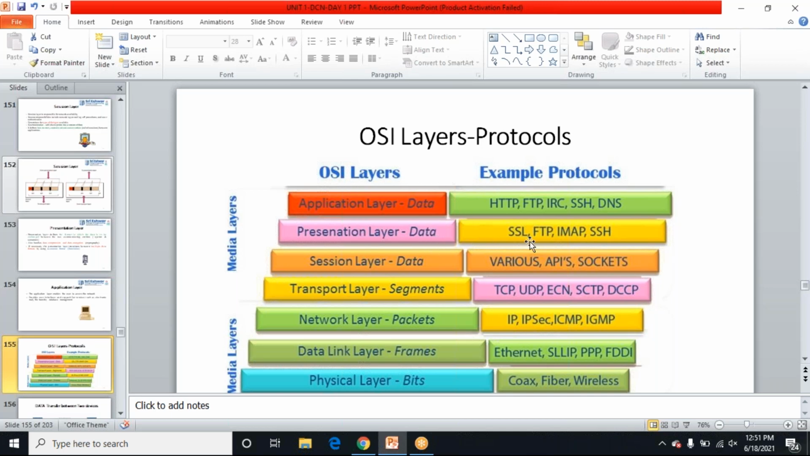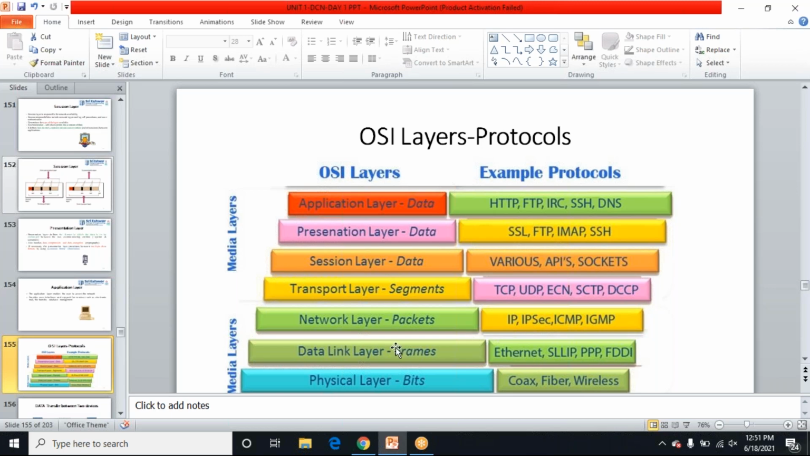In the presentation layer, I have SSL, FTP, again IMAP, SSH. In the session layer, I have API. In the transport layer, I have TCP, UDP, user datagram protocol, and also SCTP, DCCP, like that. In the network layer, I have IP, and IPsec, internet protocol security. In the data link layer, I have Ethernet, SLIP, and FDDI. And the physical layer has only coaxial, fibers, and wireless Ethernet standards.